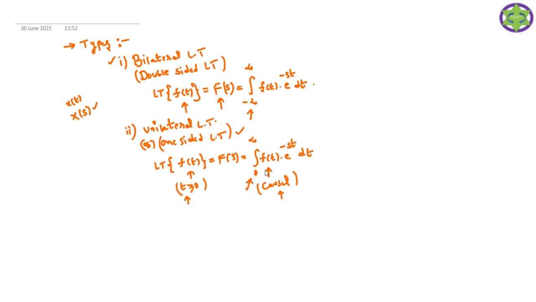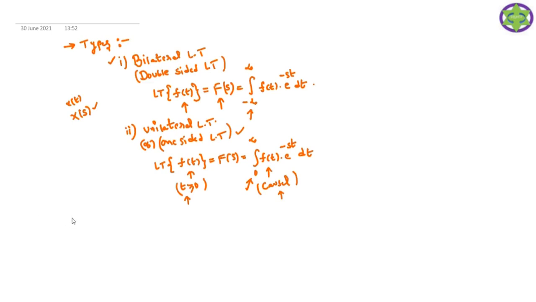These are the two types of Laplace transform we are going to discuss, but we mainly use the bilateral Laplace transform throughout this subject. No need to study the unilateral Laplace transform separately. It depends on the signal given. Whether we use the bilateral or the unilateral formula depends entirely on the signal given to you. So this is about the types of the Laplace transform.